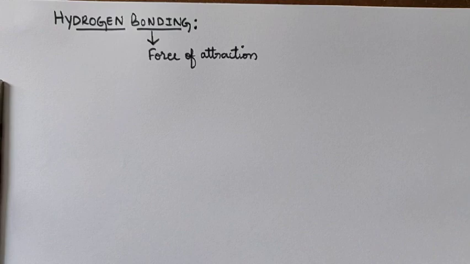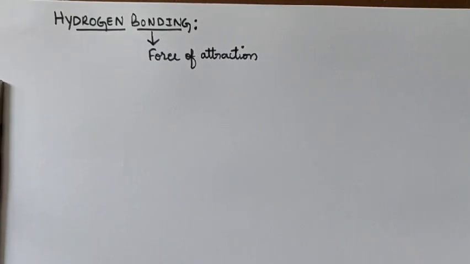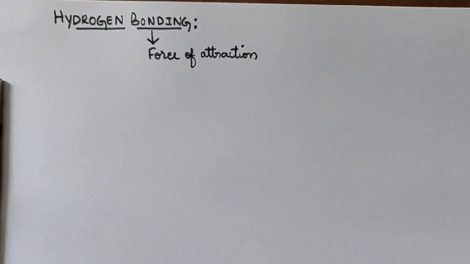Bonding means, according to us, the literal bonds formed by sharing of electrons or by donating electrons. Hydrogen bonding doesn't involve any sharing of electrons. Hence, it is just a force of attraction in molecules.